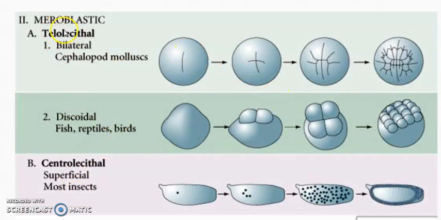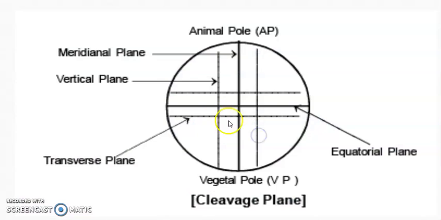Here are the diagrams that show the meroblastic cleavages occurring in different types of eggs. It occurs in telolecithal eggs and in centrolecithal eggs. Telolecithal eggs can be bilateral and discoid, and in the case of centrolecithal eggs, it is superficial on the surface area. These are the different planes of cell division during cleavages.